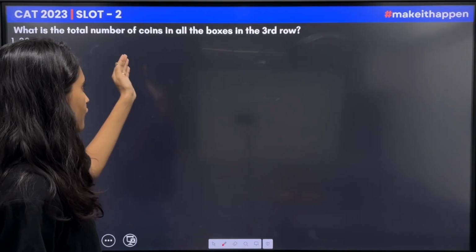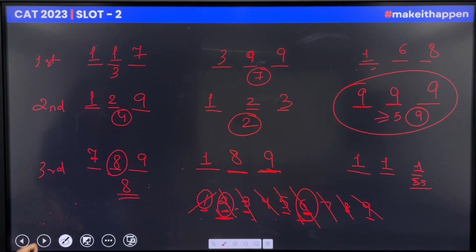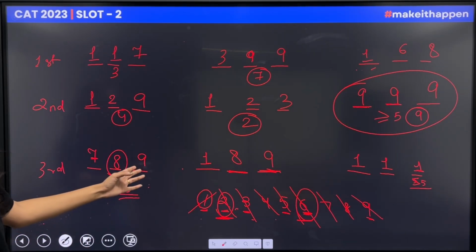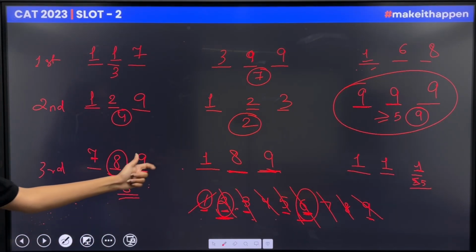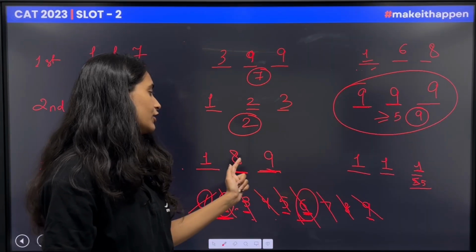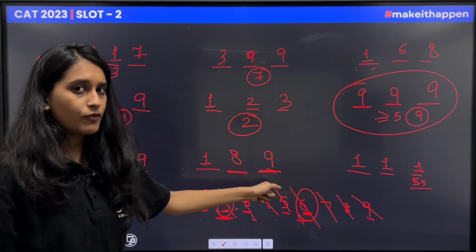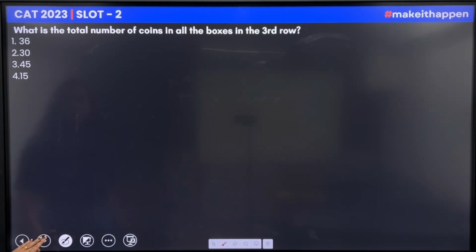What is the total number of coins in all the boxes in the third row? So the total number of coins would be 7 plus 8, 15. 15 plus 9 would be equal to 24. 25, 26, 27, 28, 29, 30, 31, 32, 33. 33 plus 9 would be equal to 42, and 42 plus 3 would be equal to 45.